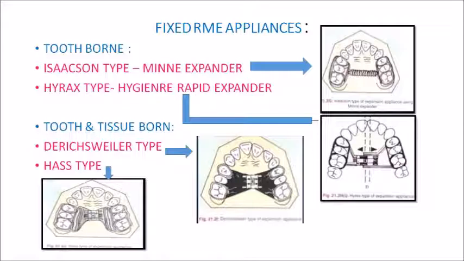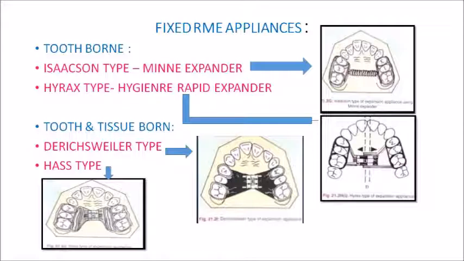So what you do to activate this appliance is you close the nuts so that the spring in the Minne expander will get compressed. So this compressed spring will have a tendency to go back to the original position, which brings about expansion. So please note, we are discussing tooth-borne RME appliances. Tooth-borne RME appliances don't have acrylic palatal covering. Always remember that. And Isaacson type is using a Minne expander, which is nothing but a spring loaded screw.